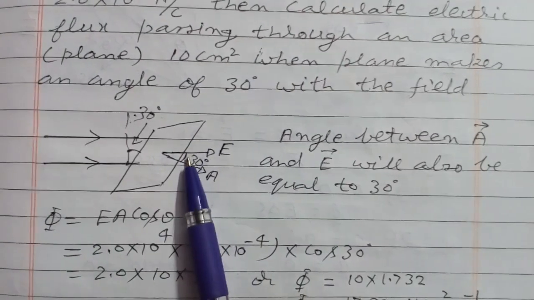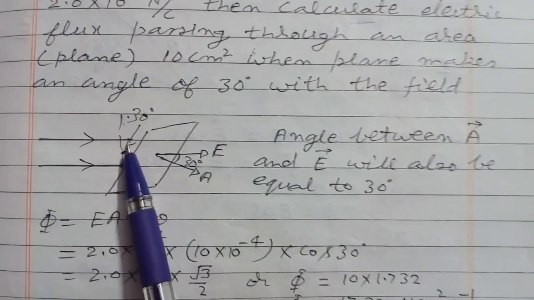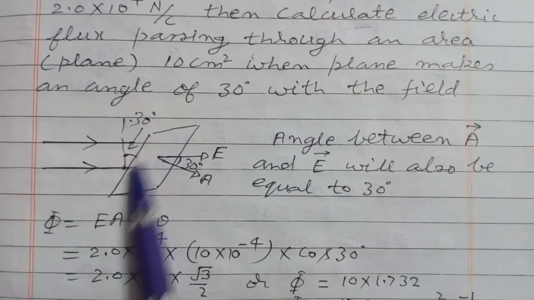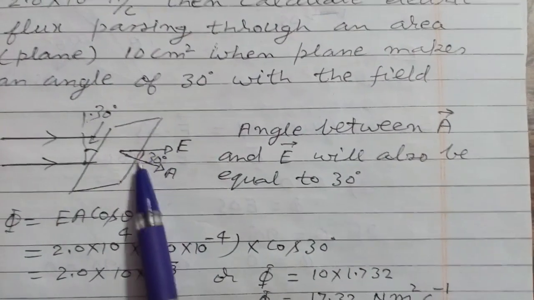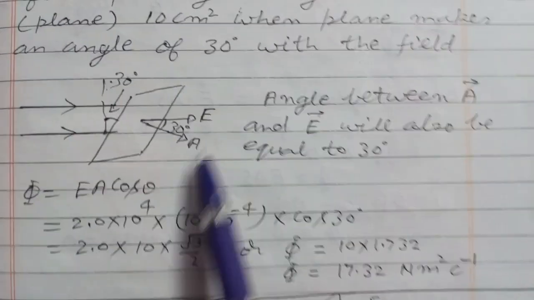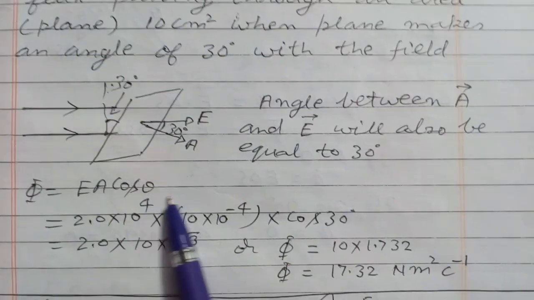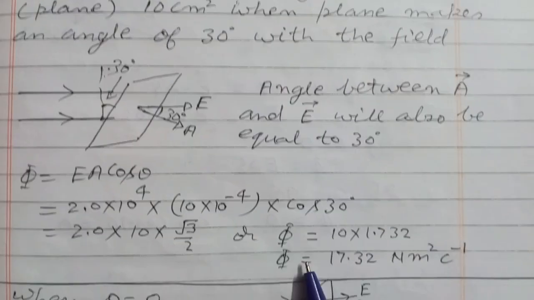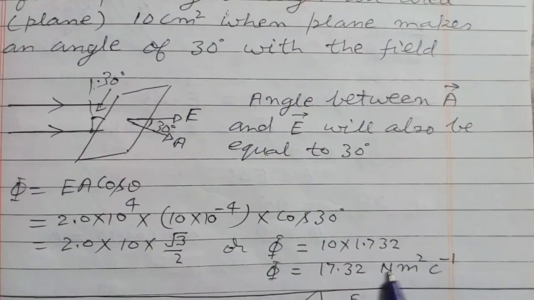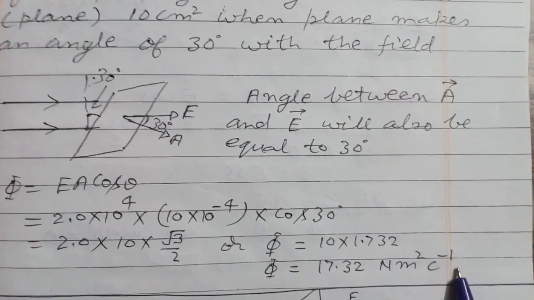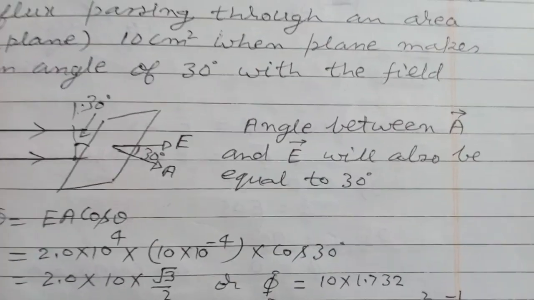So here the plane is at an angle of 30 degrees with the field, so the direction of the area will also make an angle of 30 degrees with the plane. Put the value of E, A and theta in this formula. Phi is equal to E A cos theta. Solve it and flux will be equal to 17.32 Newton meter square into coulomb to the power minus 1.